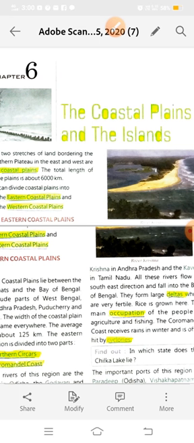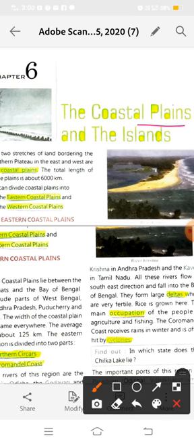So the chapter name is the coastal plains. What do you mean by coastal? First of all, the meaning of coastal. Coastal means, bachcho, the coastal plain. Coast means the part of the land near the sea. Okay, and plains means flat surface of land. So the plain surface of land near the coast is known as the coastal plains.